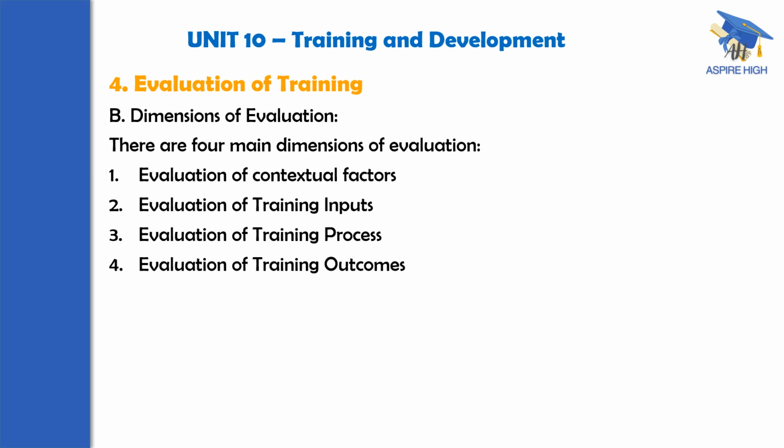But in a much better way, with much depth of understanding, how to evaluate the entire process of training that is imparted? There are four main dimensions of evaluation. The first one is evaluation of contextual factors, then evaluation of training inputs, evaluation of training process, and evaluation of training outcomes.